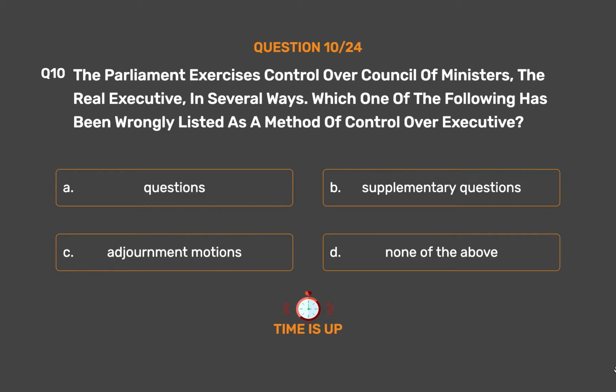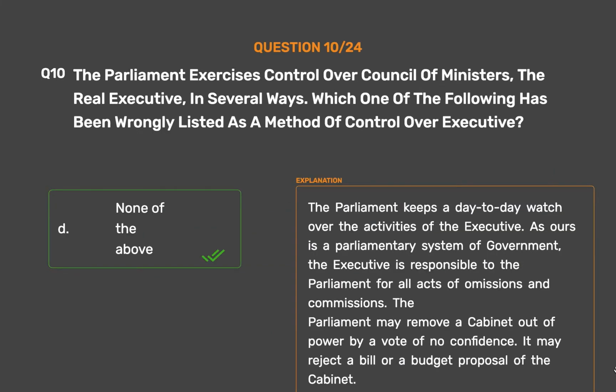The correct answer is Option D, none of the above. The Parliament keeps a day-to-day watch over the activities of the executive. As ours is a parliamentary system of government, the executive is responsible to the Parliament for all acts of omissions and commissions. The Parliament may remove a cabinet out of power by a vote of no confidence. It may reject a bill or a budget proposal of the cabinet.